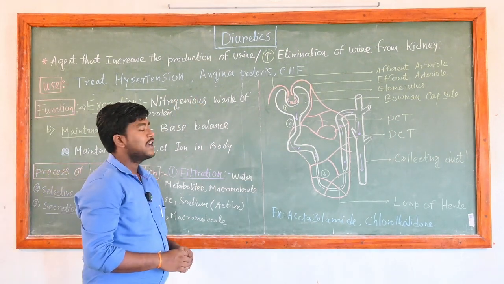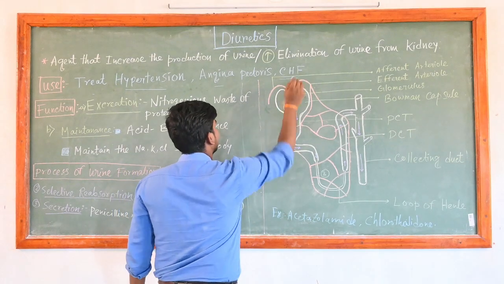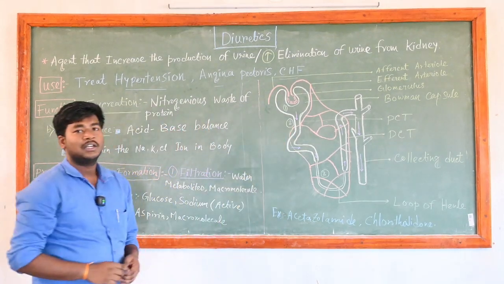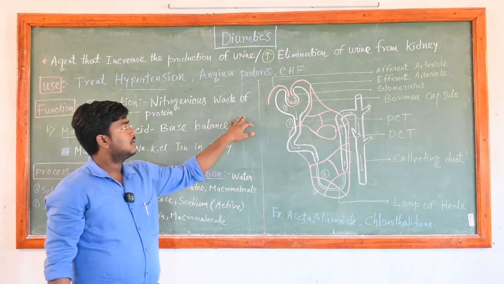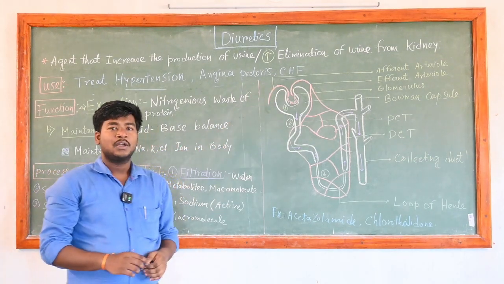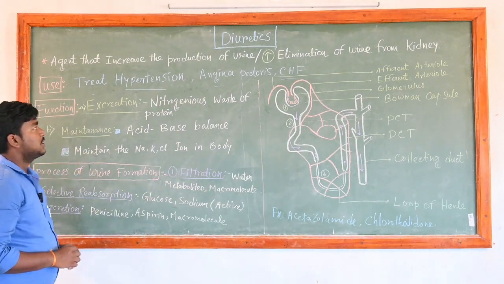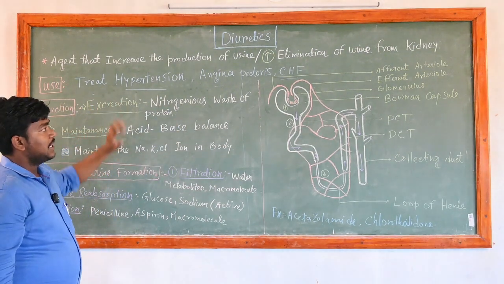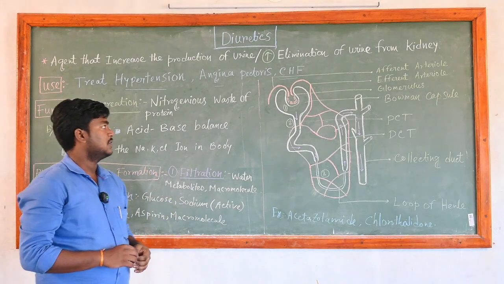Next, diuretics are also used to treat congestive heart failure. Congestive heart failure develops due to increased cardiac workload, and we can reduce the cardiac workload by reducing the blood volume using these diuretics. So diuretics are basically used to treat hypertension, angina pectoris, congestive heart failure and other disorders.